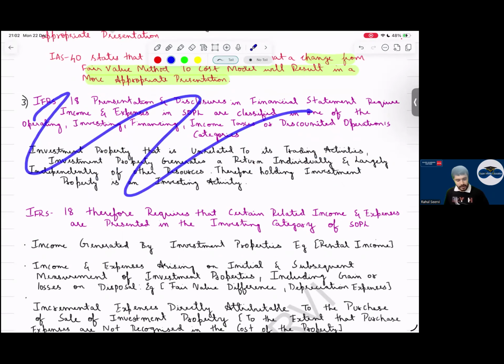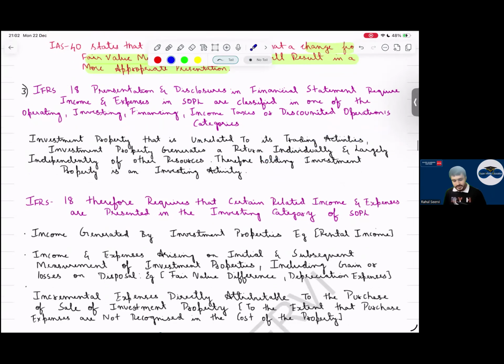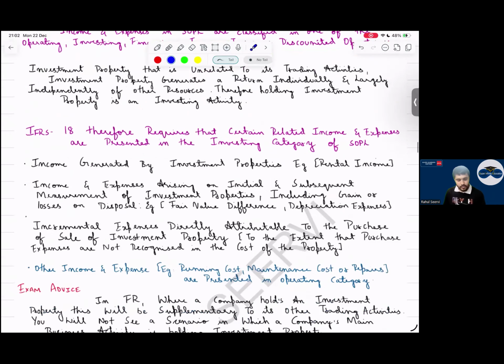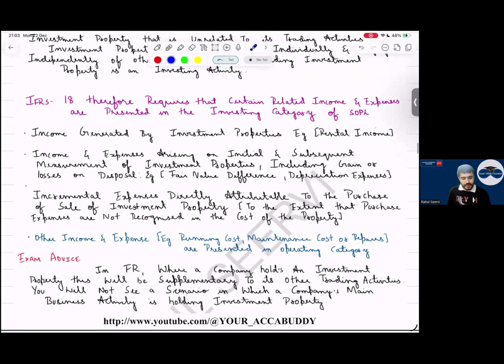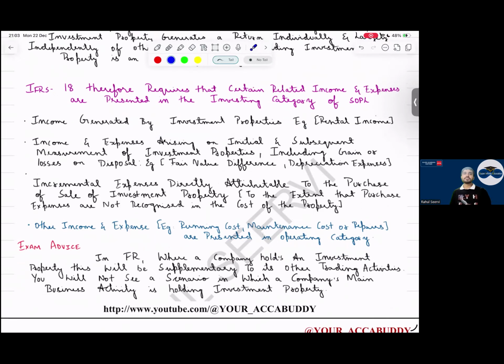Sir, we know this. See now, IFRS 18 therefore requires that certain related income and expenses are presented in the investing category. Income generated by investment property, rental income, show in the investing category. Income and expense arising on initial and subsequent measurement.